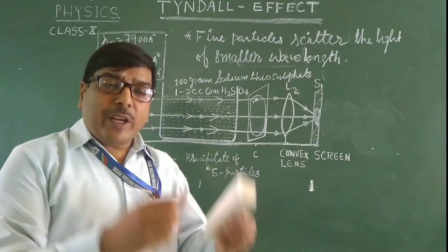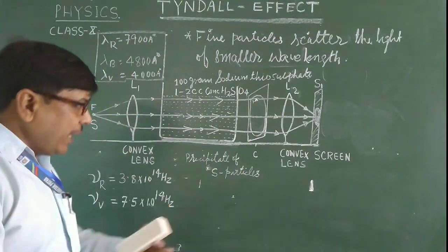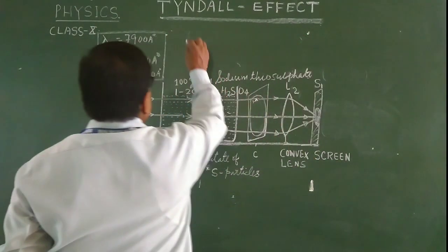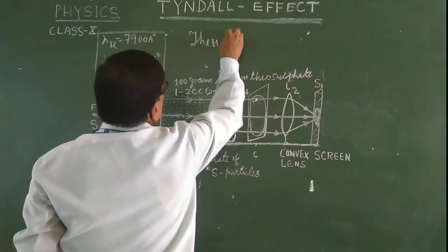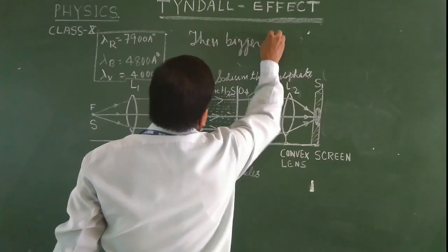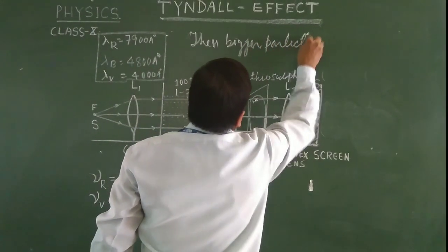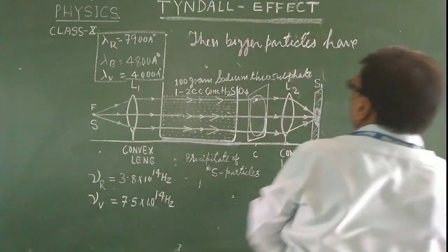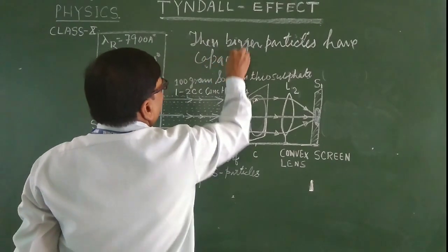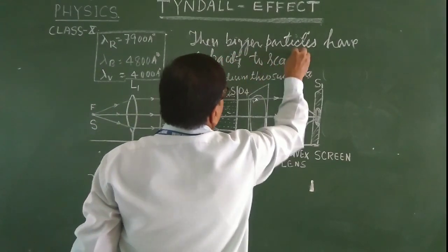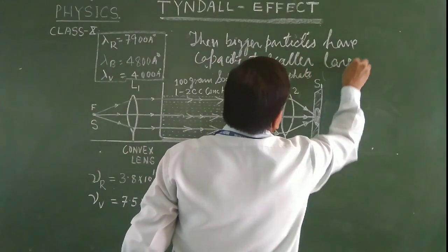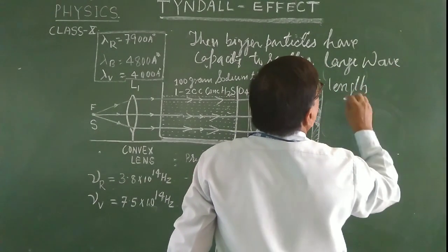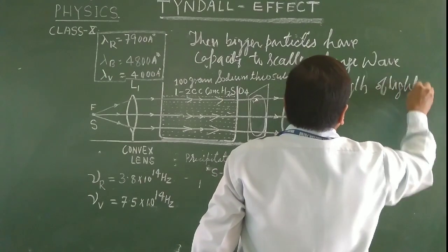If the particles are bigger, then the bigger particles have the capacity to scatter the larger wavelength of light, which is red.